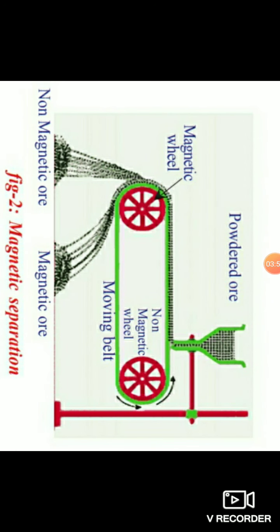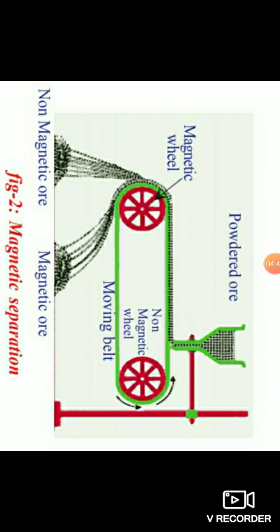And the next one is magnetic separation. In the background picture, you will see the magnetic separation process. Here, the powdered ore is sent onto a moving belt. The belt is moving, and the powdered ore particles on it move in a straight path, and at the end you will see a magnetic wheel is present. In the magnetic wheel, the magnetic particles will be attached to the wheel.